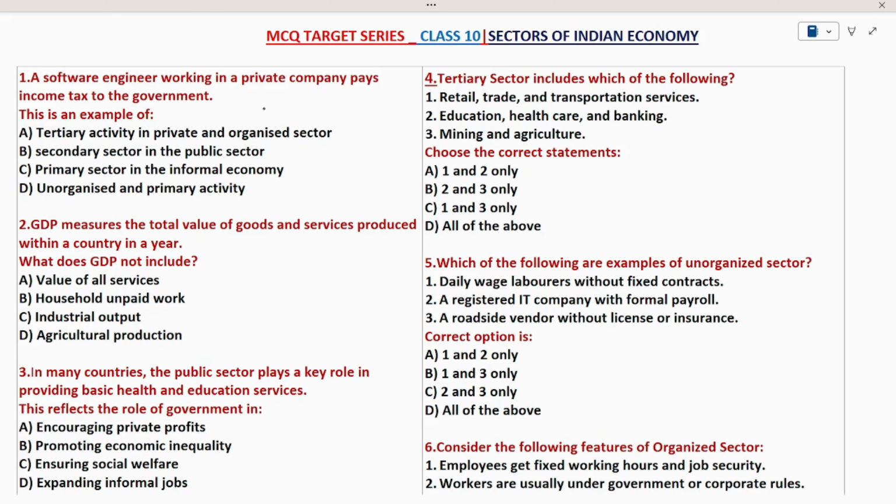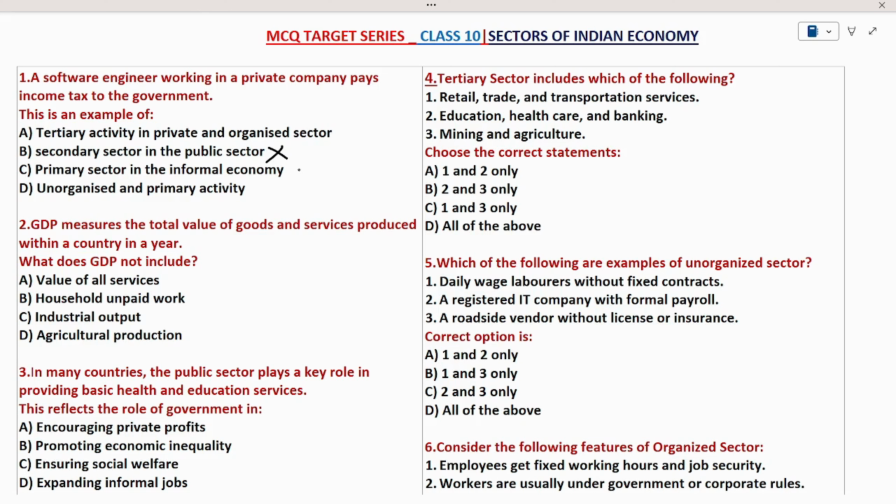Question number 1. A software engineer working in a private company pays income tax to the government. This is the example of... We know that software comes under the tertiary sector. So whenever I see the secondary sector, I can make it a wrong option. Why? Because software service is the tertiary sector. So option B will be wrong.